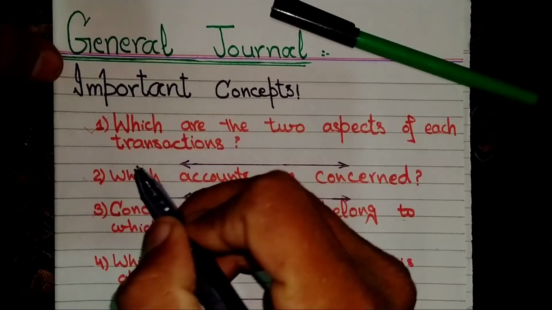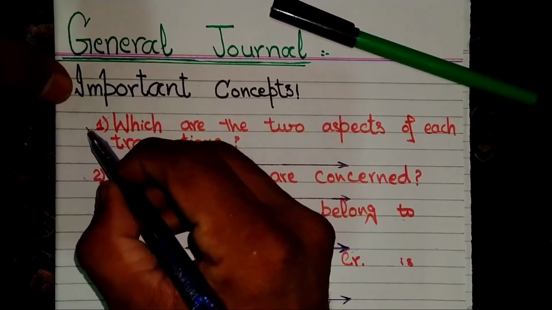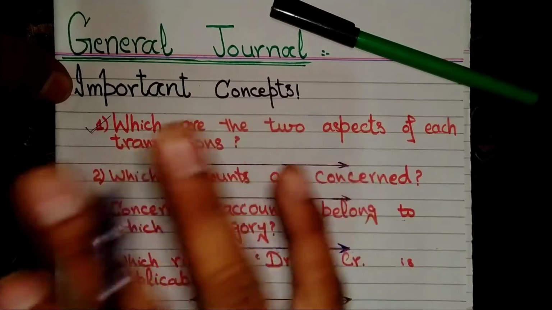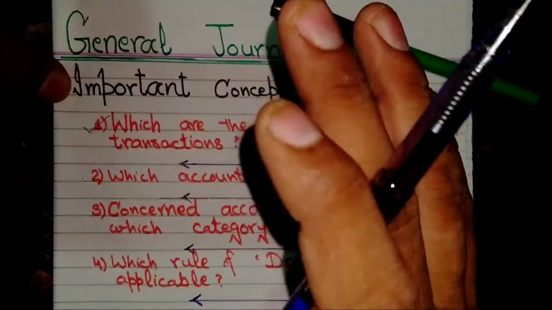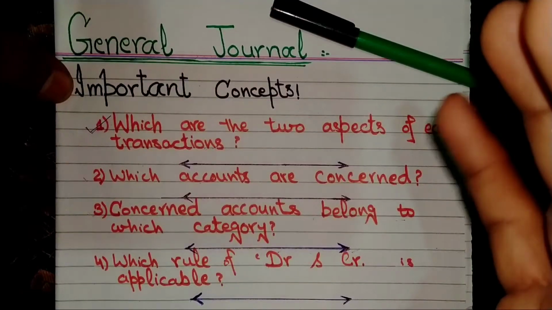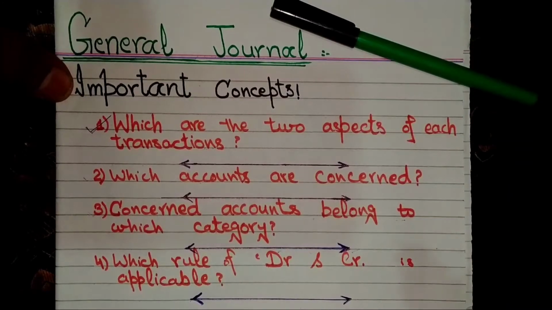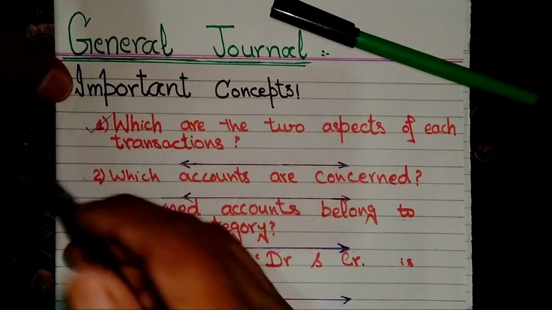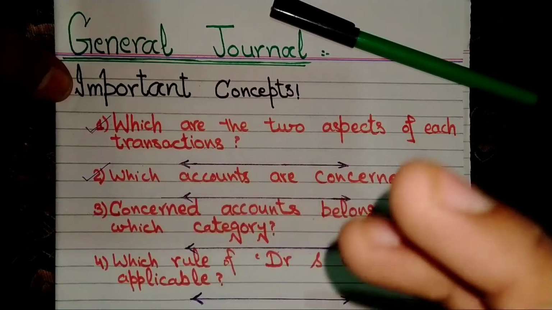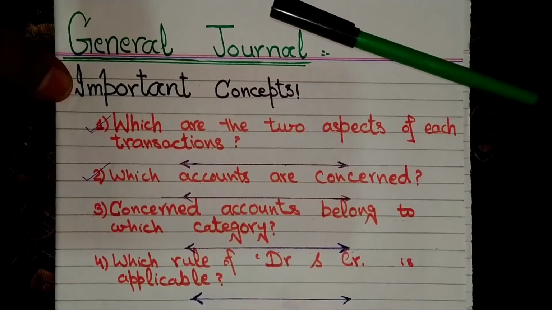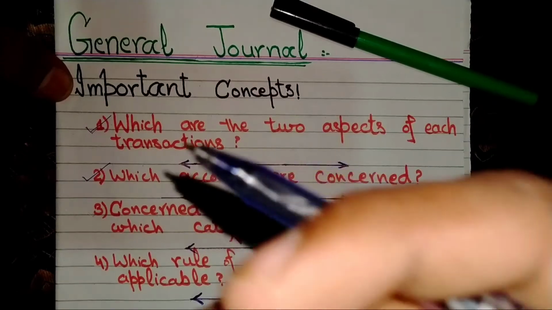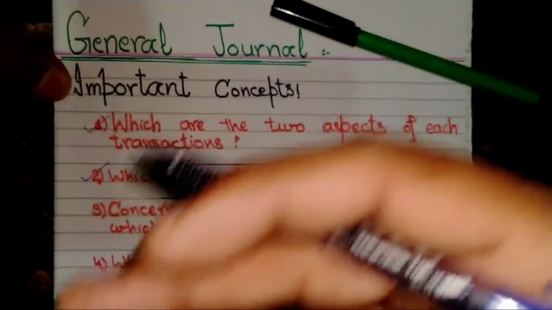First, what are the two aspects of each transaction, meaning how we analyze a business transaction. The second point is which accounts are concerned, meaning which account will be debit or credit in the context of assets or liabilities.